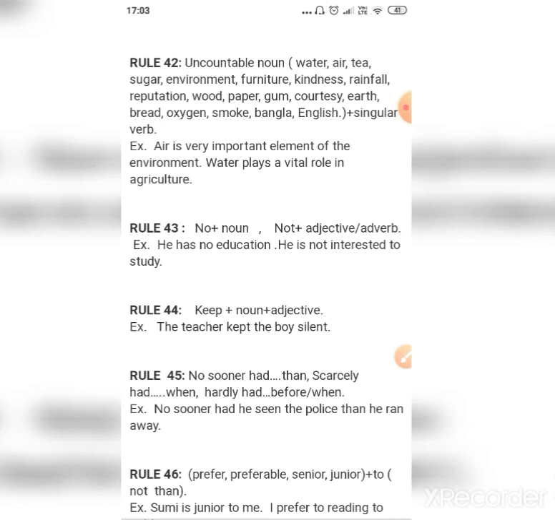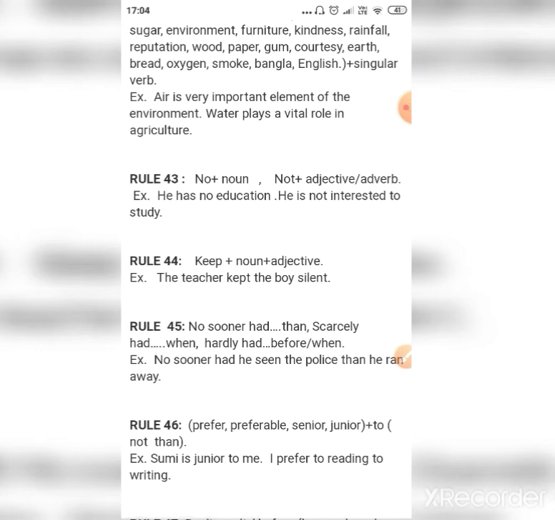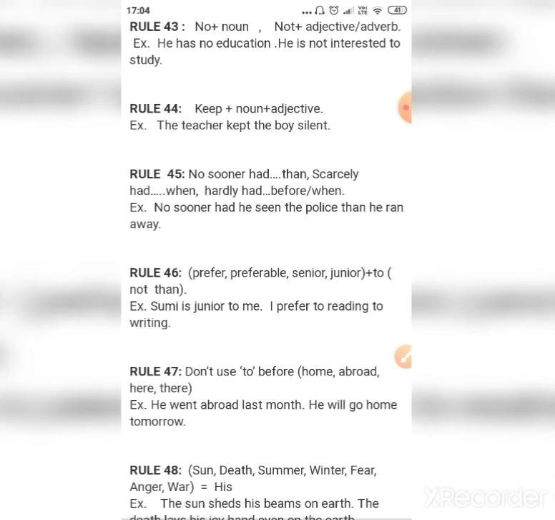So rule 44, keep plus noun plus adjective. So the teacher kept the boy silent. Every time if we are using keep, then there will be a noun after that and adjective after that. Rule number 45, no sooner had. If we are using these words no sooner had, then in the other part of the same sentence we will use than. In the same manner, scarcely had, we will use when also. Hardly had, we will use either before or when also.